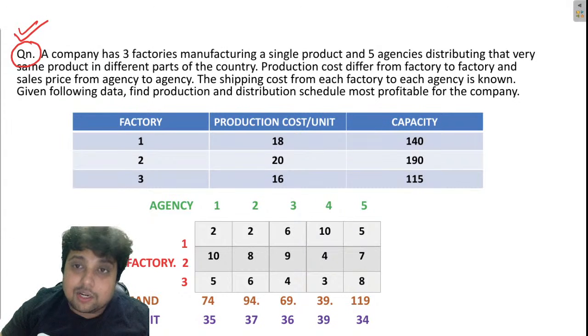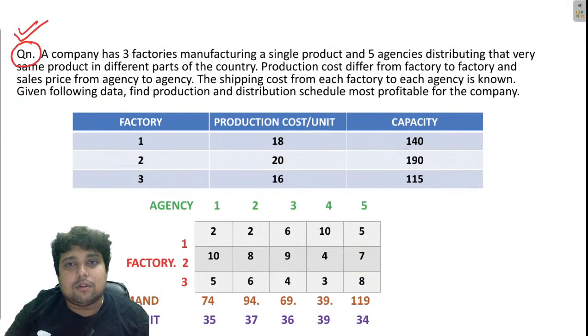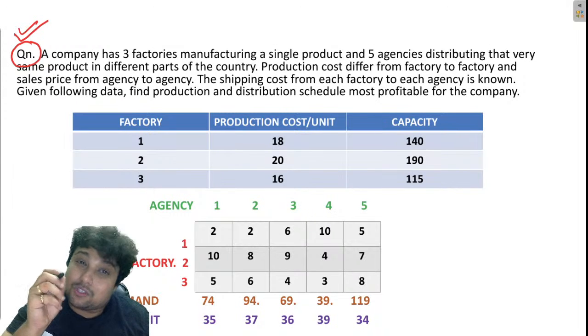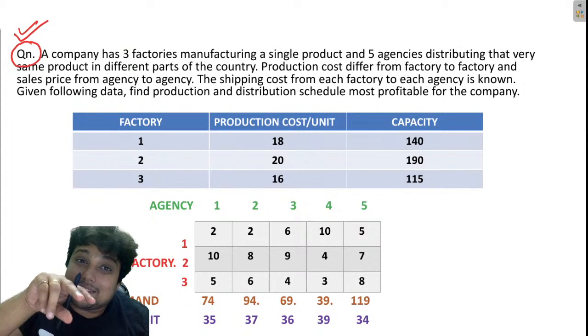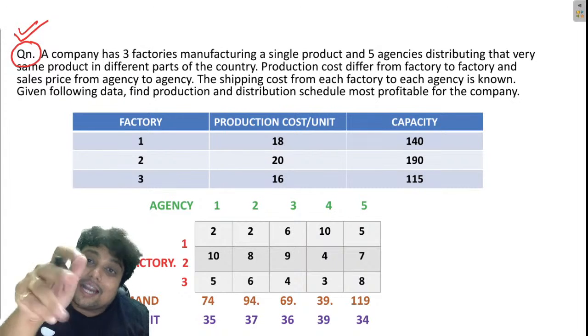So tomorrow's session, 9:15 p.m. sharp, attend this problem. Trust me, it is advisable to do because there is a very small concept that is left, converting a maximization problem into minimization problem. This problem will basically deal with that concept also.